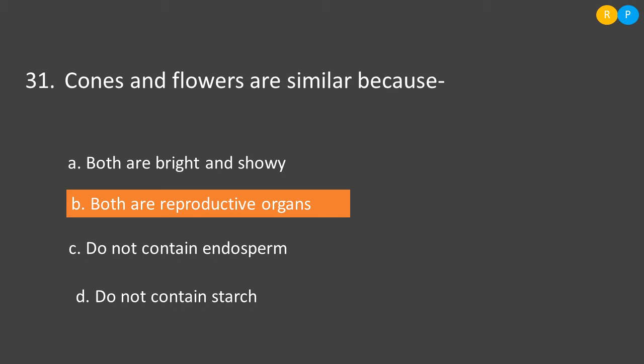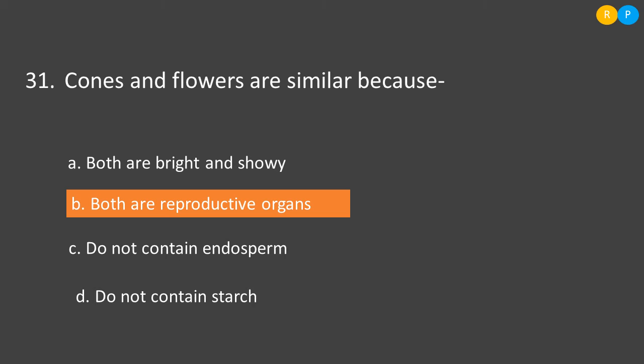Only for pollination they are brighter and showy to attract the insects. The flowers have different colors and they are showy. But the main purpose of the cones and flowers is reproduction. So they are reproductive organs. So B is the correct option.